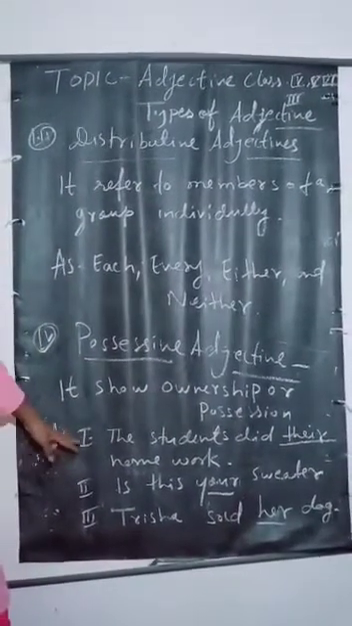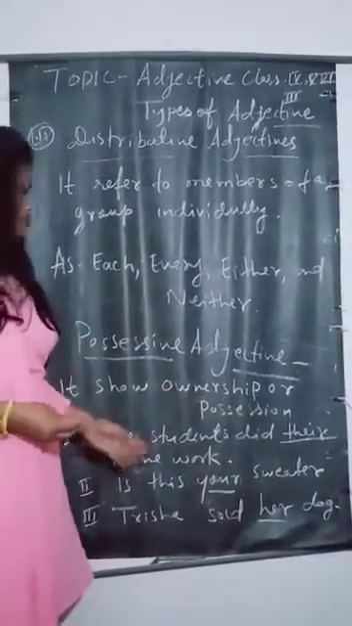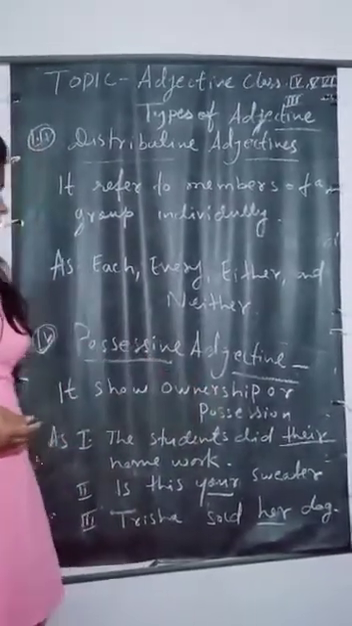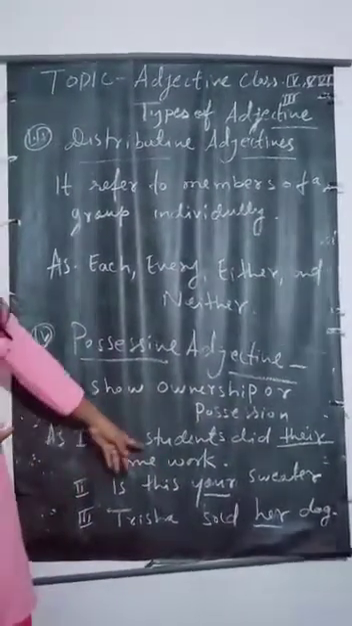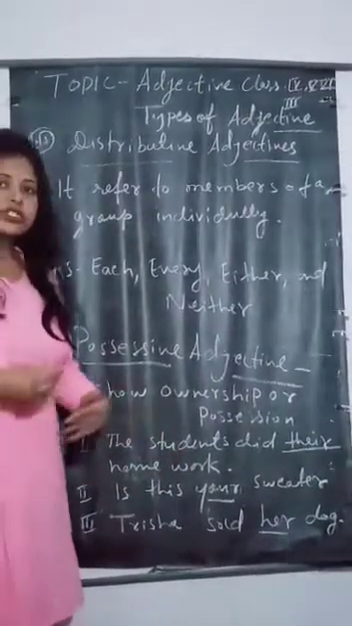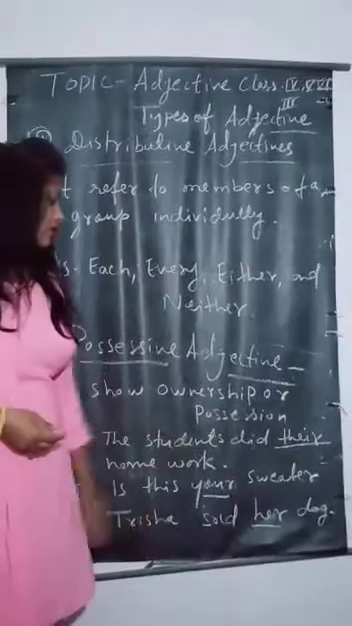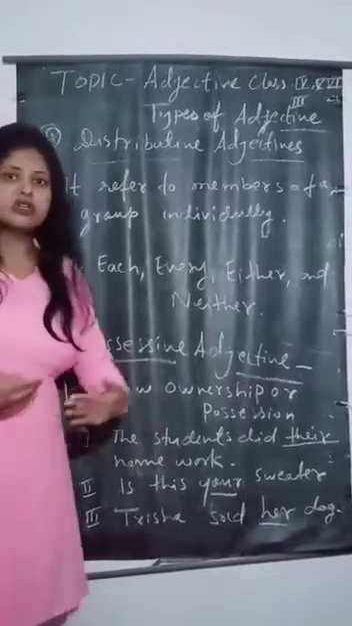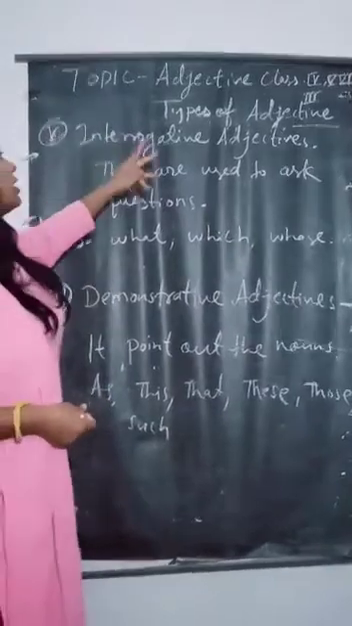Here is an example: The students did their homework. It shows ownership there. Is this your sweater? In this sentence, your shows ownership of the person. Trisha showed her dog. In this sentence, her shows ownership.